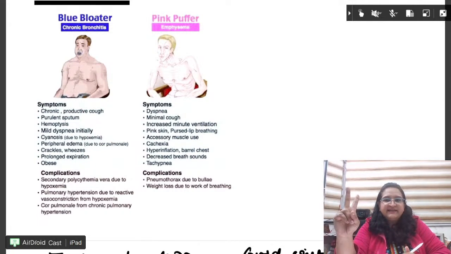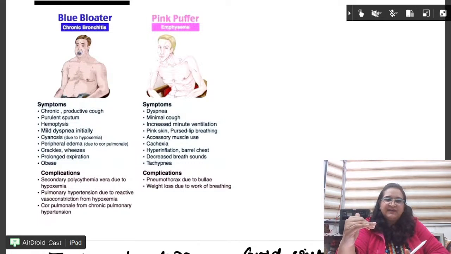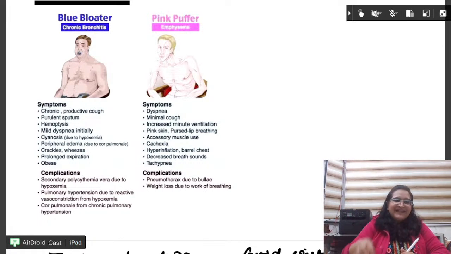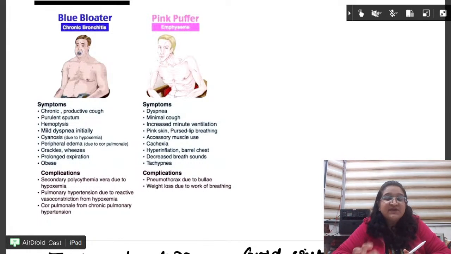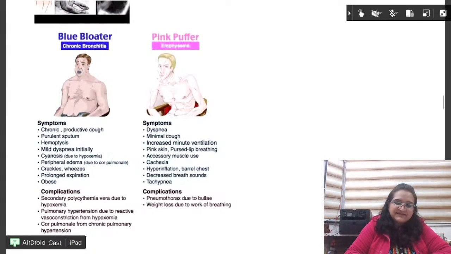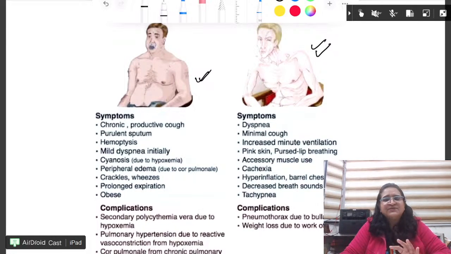B से आपने क्या याद किया है bronchitis का? B is the second alphabet, type 2 respiratory failure. Fine. And B से ही bloater, B से ही blue. So when the person is having cyanosis, when the person is blue bloater. Fine. So here, can you see this person is obese person? Can you see obese? The emphysema is a poor person who is very thin. Very thin. Fine. So symptoms, this obese person is having, see, blue lips. Right? So blue bloater, cyanosis.